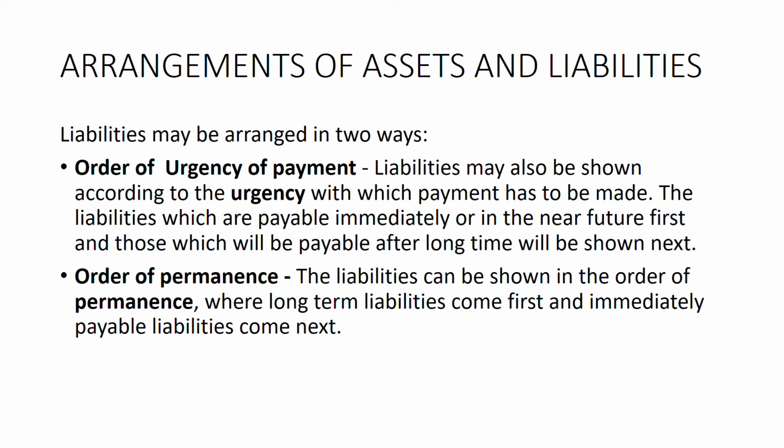Liabilities may be arranged in two ways: in the order of urgency of payment, that is, those liabilities which are payable immediately or in the near future are written first, and those which are payable after a long time are shown later. And in the order of permanence, where long term liabilities come first and immediately payable liabilities come next.